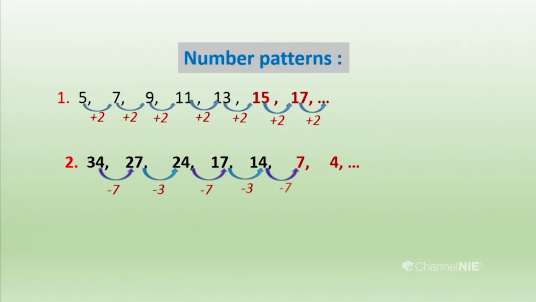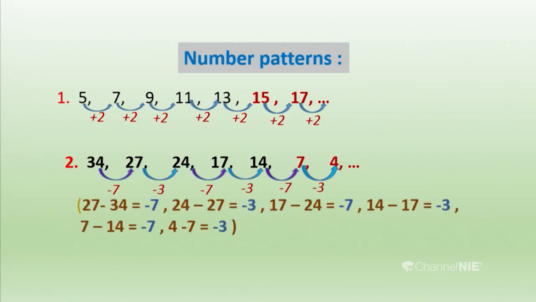Then you can see here not only one difference. 27 minus 34 makes minus 7. 24 minus 27, you get minus 3. 17 minus 24, you get minus 7. 14 minus 17, you get minus 3. So, like that we can follow on together.